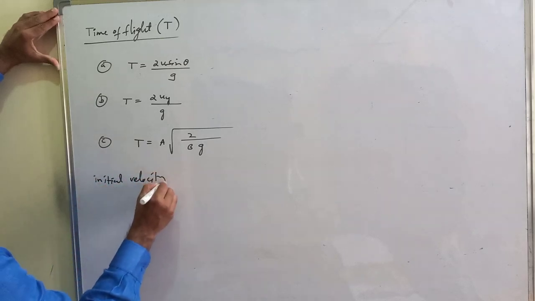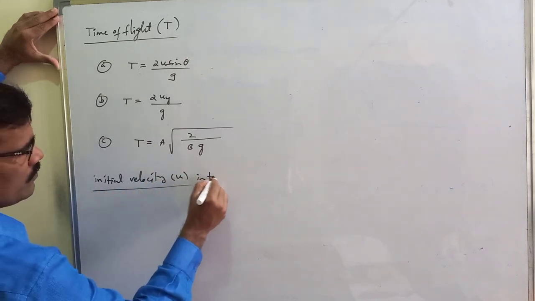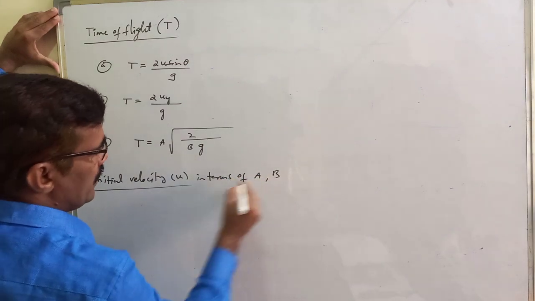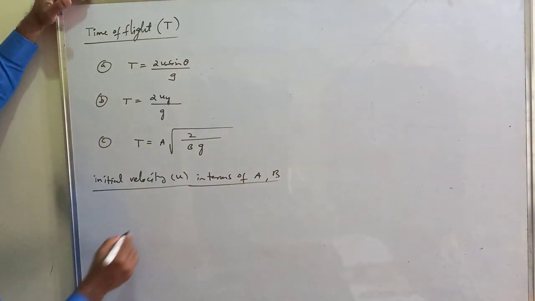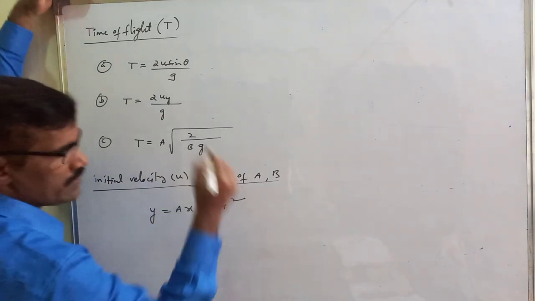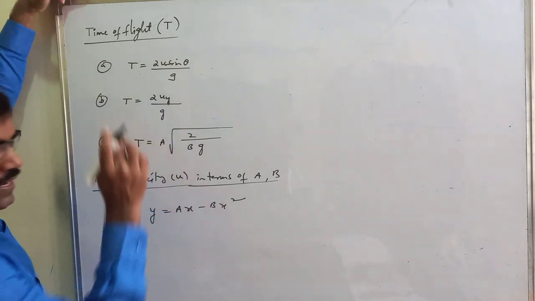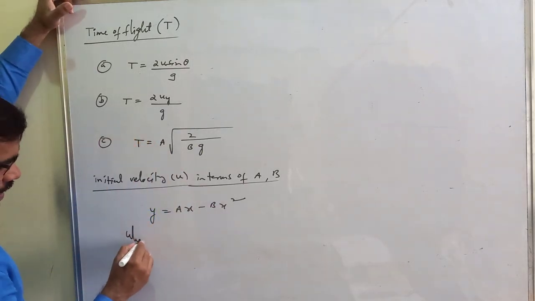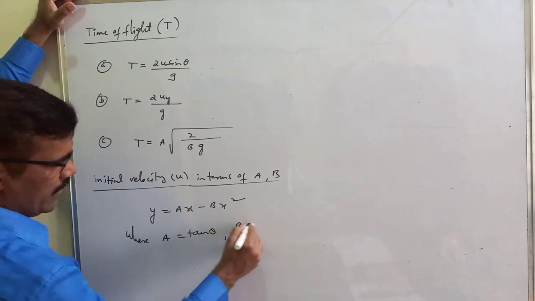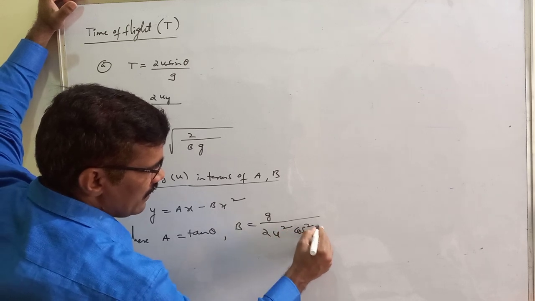Then next, what is the initial velocity in terms of a and b? Initial velocity u in terms of a, b. Students, y is equal to ax minus bx square, where a is equal to tan theta, b equal to g by 2u square cos square theta.